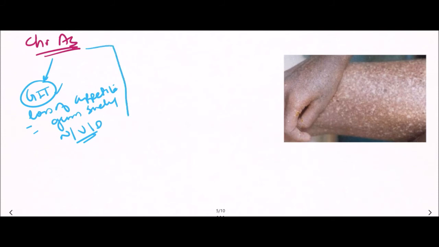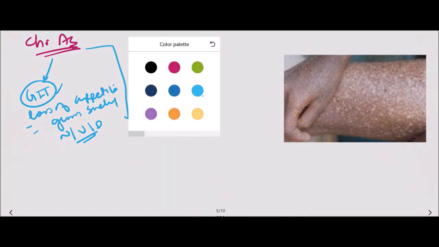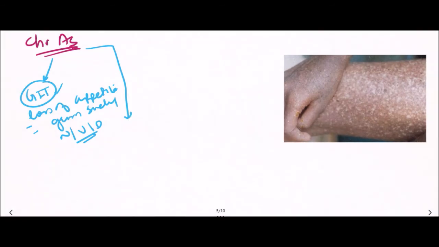Now stage two of chronic arsenic poisoning is the dermatological stage. What happens in stage two?